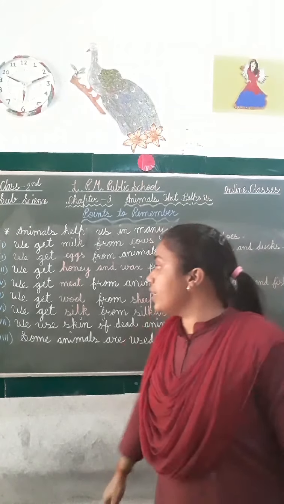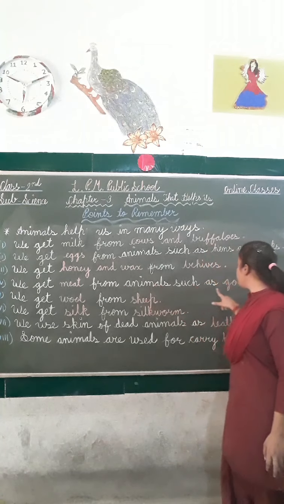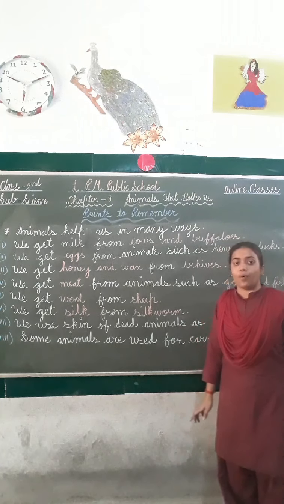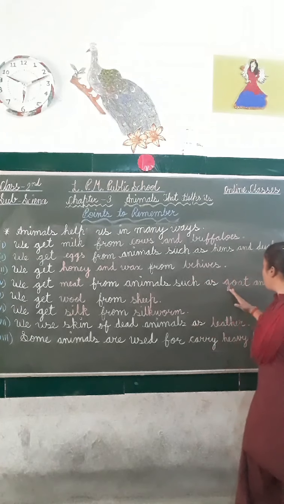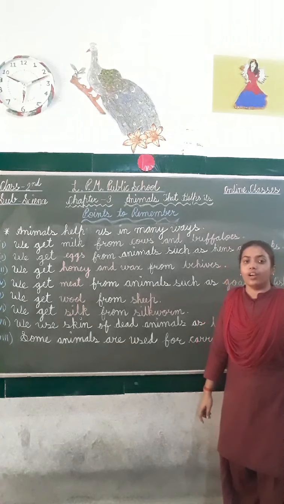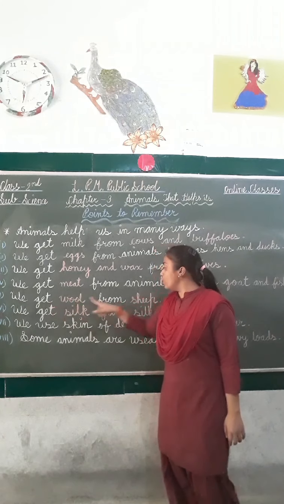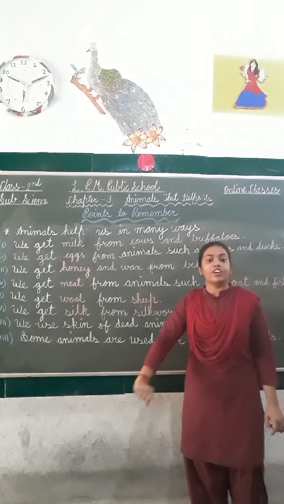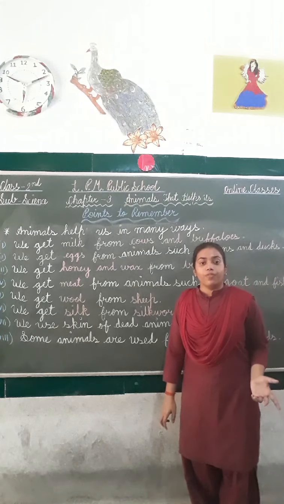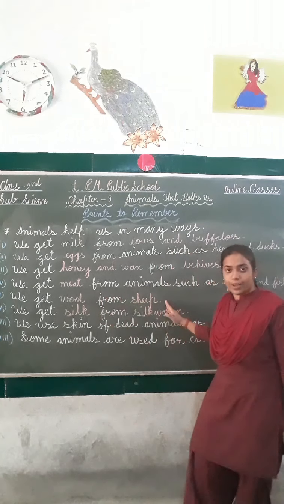Okay. Now students, the next point, we get meat from animals such as goat and fish. We also get meat from animals such as goat, fish, chickens. There are so many animals from where we get meat. The next point is we get wool from sheep. In winter season we wear woolen clothes. Do you know where this wool comes from? Yes, this wool comes from sheep.